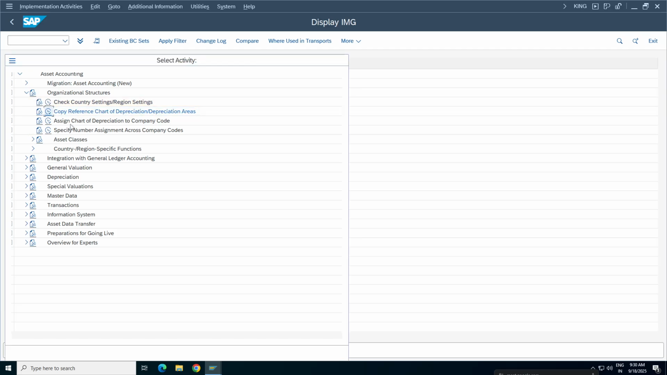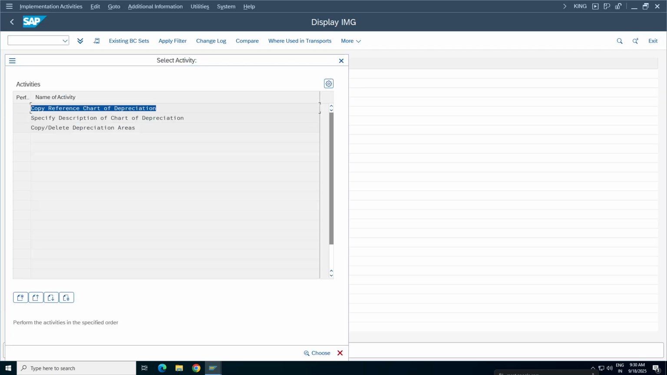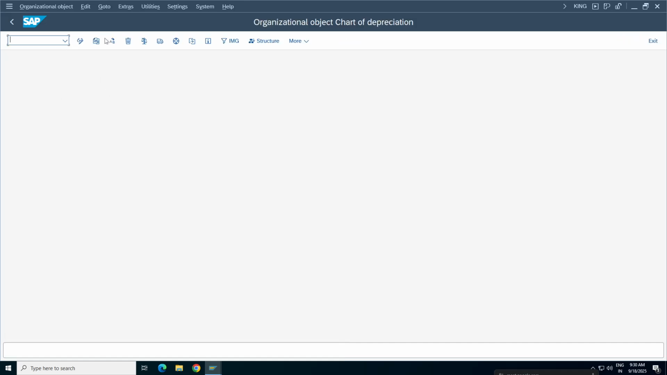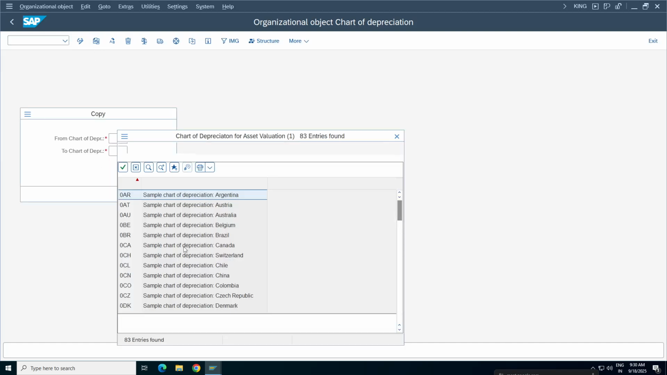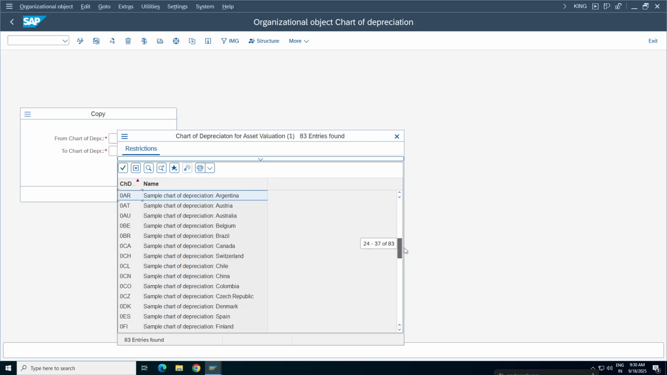Copy reference chart of depreciation. Here we copy the reference chart of depreciation. There is no option to create new entries, because SAP has already provided predefined charts of depreciation for each country. So in your case, India is not working properly, so I copied the Germany related standard one.